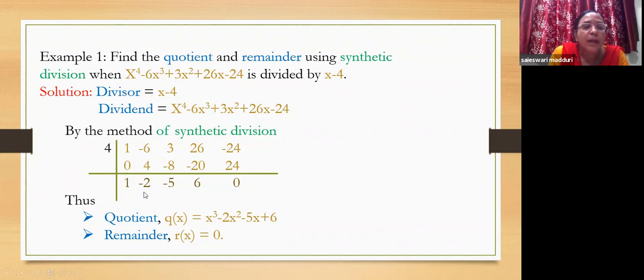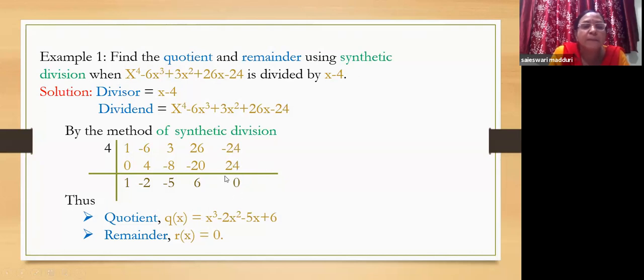Now again add this column. Minus 6 plus 4 gives us minus 2. Again minus 2 into 4 multiplication, minus 8 is placed under the next coefficient. Adding these two, we get 3 minus 8 as minus 5. Now again minus 5 into 4 is minus 20, so 26 minus 20 is 6. Again, 6 into 4 is 24, which is placed under the last coefficient. Adding these two, we get minus 24 plus 24 as 0.